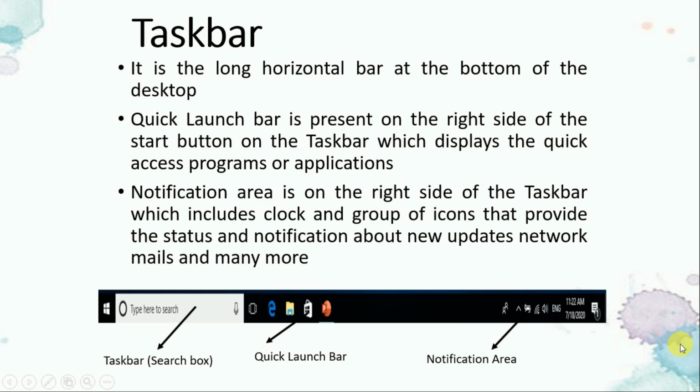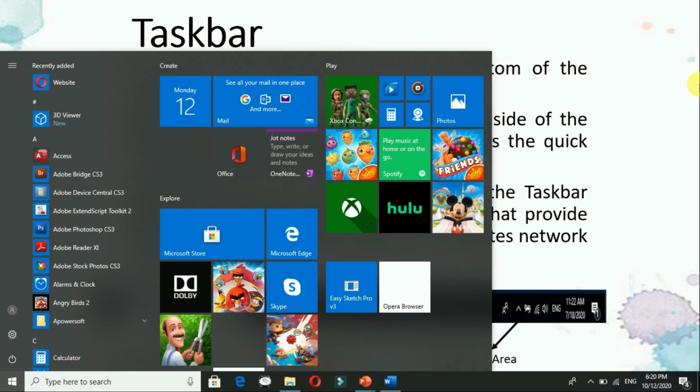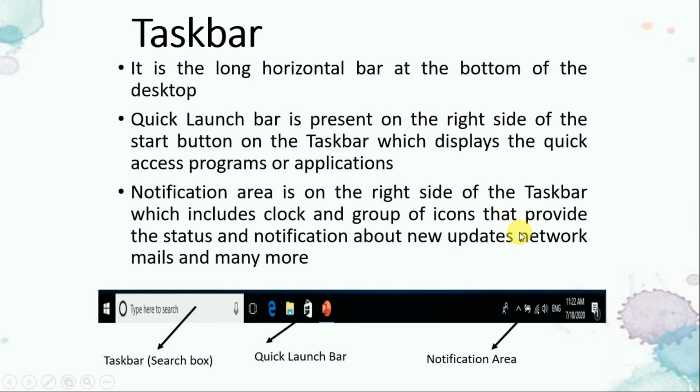It shows the clock and some of the icons, like you can see over here. Here is the clock. Now in which language you are working, you can take that input tools. Here it is for the network. Here it is for the battery, and then many more things are covered over here.